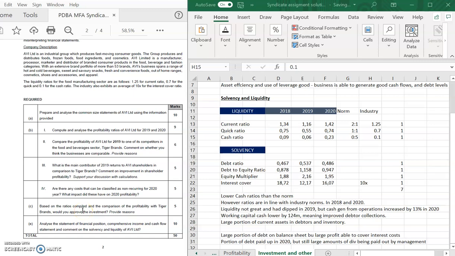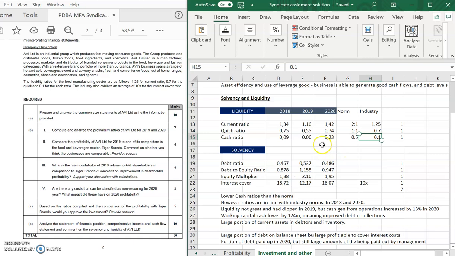Good day, students. The last part of the question just asked you to comment on the solvency and liquidity of AVI Limited. So what I've done here is I've compiled the liquidity and the solvency ratios. I've also included the industry and the norm. So the industry was provided above, and then you needed to compute all these ratios, and then you needed to comment on what is happening between the solvency and the liquidity.